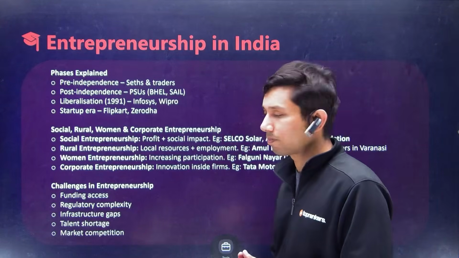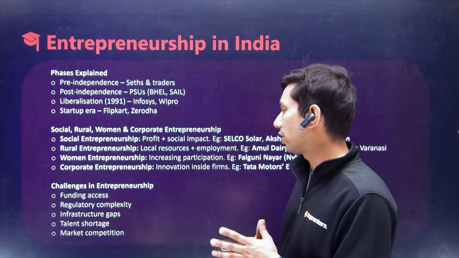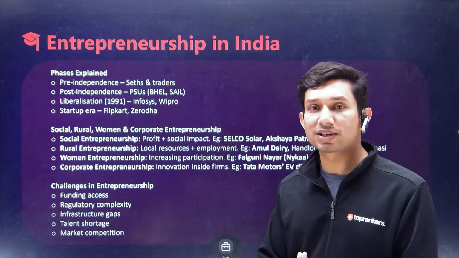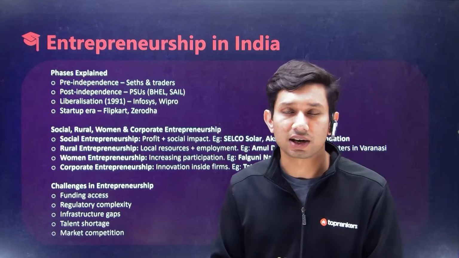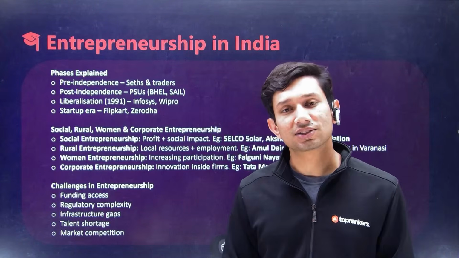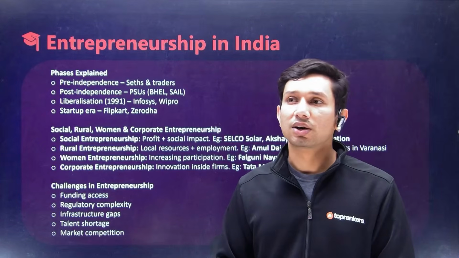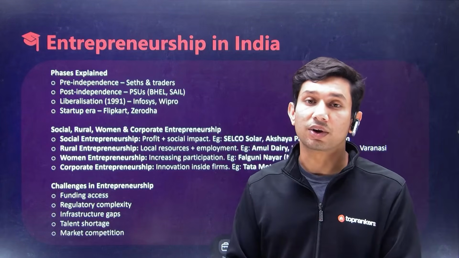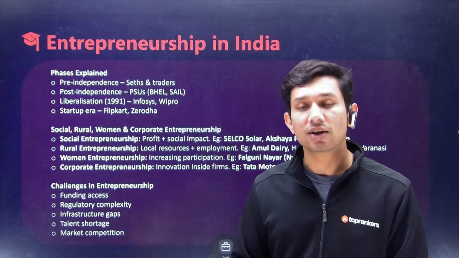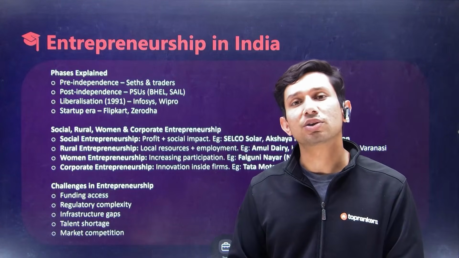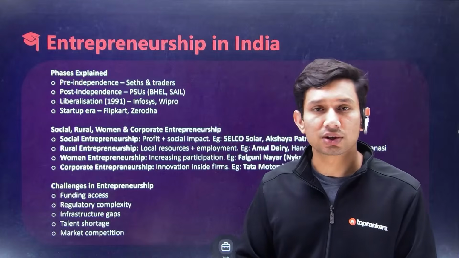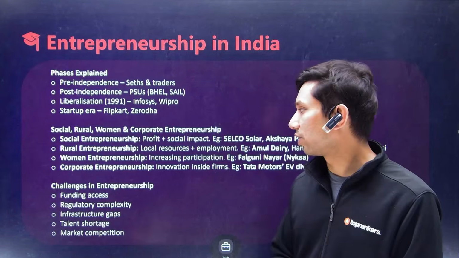want to go with. Then comes the regulatory complexity: the number of documents that are required to make sure one business starts, the clarity of which business requires what kind of documentation, is something that Indian startups suffer at a lot, especially when it comes to the government, because despite all the efforts made by the government, there's still a lot of information asymmetry when it comes to getting regulatory licenses.